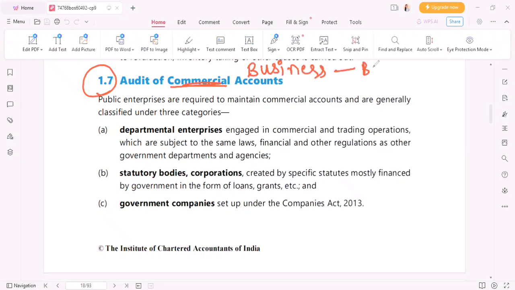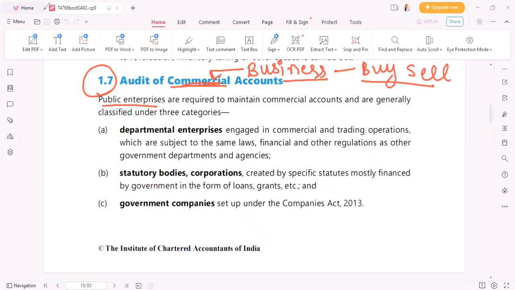Business means what? Buying, selling, buy and sell. This is nothing but business, and business is nothing but commercial. So how do we audit commercial accounts? Now see, public enterprises. Public enterprises means what? Those who are owned by the government.